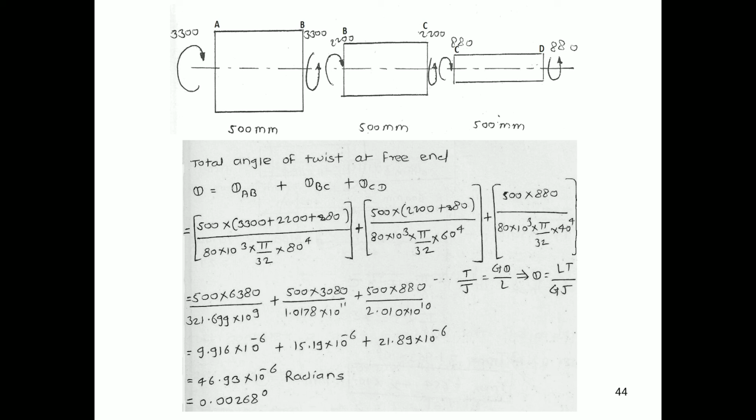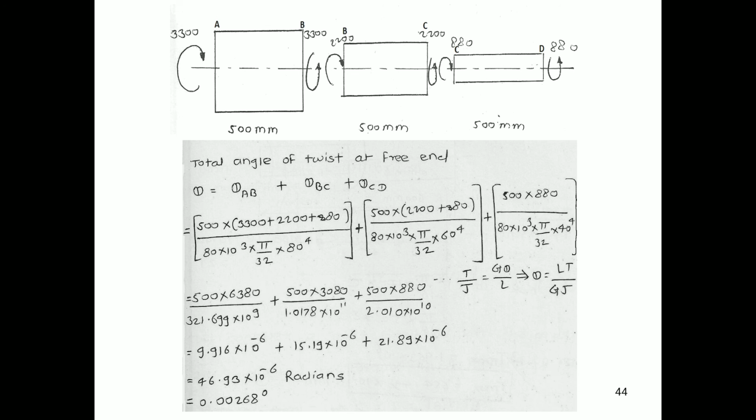So this is the total angle of twist at the free end. Remember that, as discussed in the previous video, the angle of twist will be the sum of the angle of twist in the first shaft, second shaft, and third shaft.